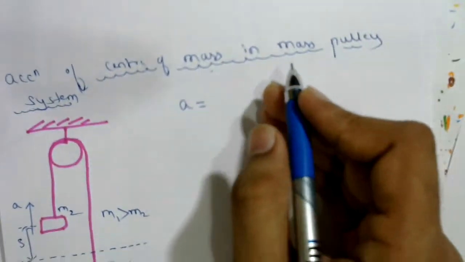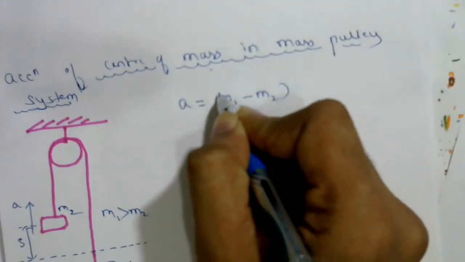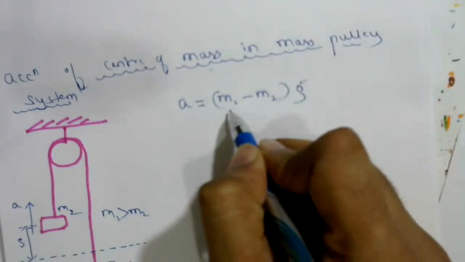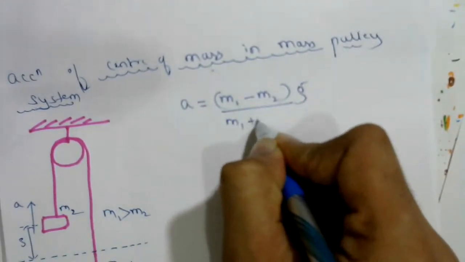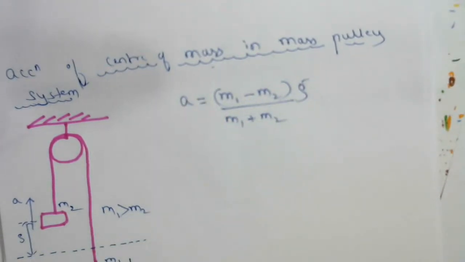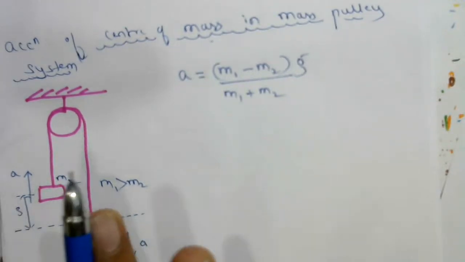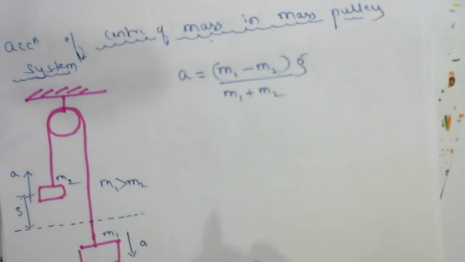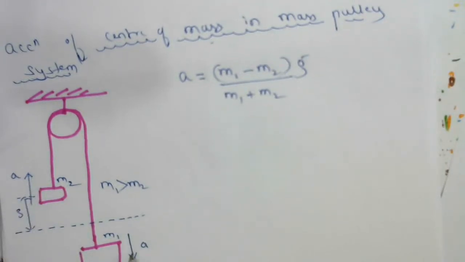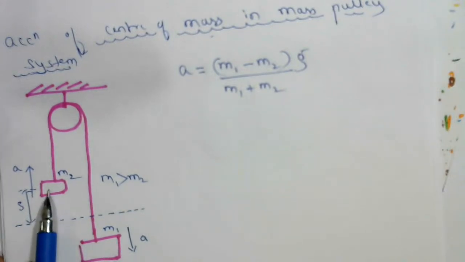Acceleration is equal to m1 minus m2 into g upon m1 plus m2. So this is the formula for the actual acceleration of each mass. Acceleration of the first particle and second particle are both the same here. We are going to find the acceleration of center of mass. One object is moving upwards, another object moving downward, both moving in opposite direction. The angle between first object and second object is how much here?